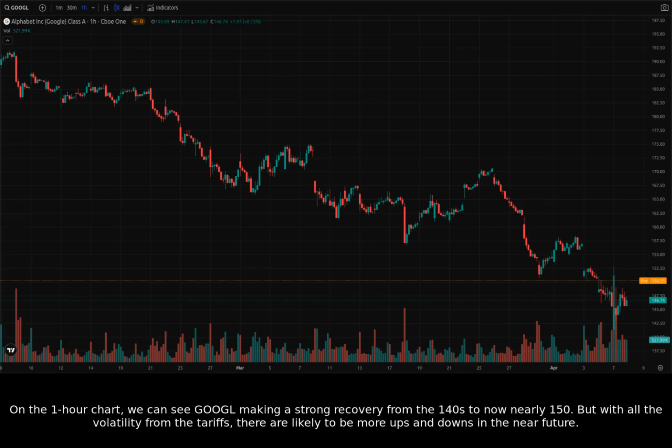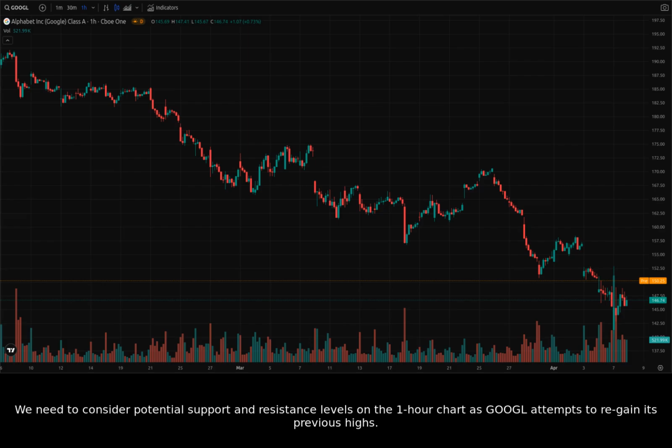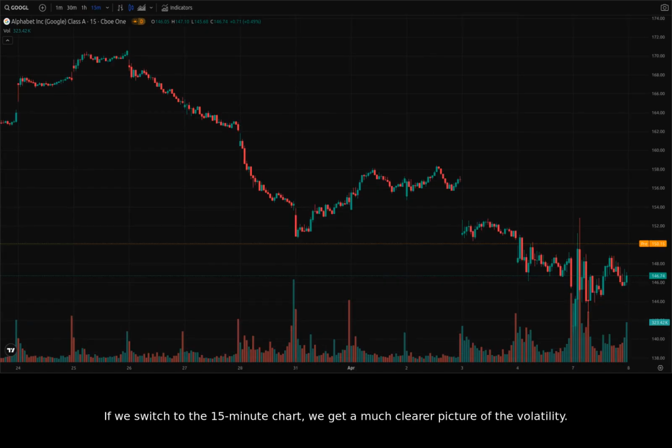On the 1-hour chart, we can see Google making a strong recovery from the 140s to now nearly 150. But with all the volatility from the tariffs, there are likely to be more ups and downs in the near future. We need to consider potential support and resistance levels on the 1-hour chart as Google attempts to regain its previous highs. If we switch to the 15-minute chart, we get a much clearer picture of the volatility.